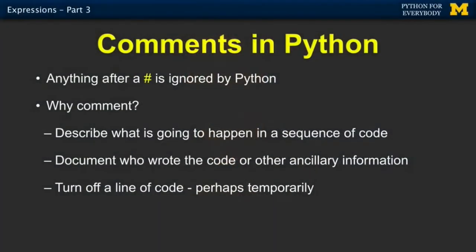And comments. Comments are a way for us to add text that's ignored by Python to our programs. And so it's a great way to give a little idea what's going on in code. Maybe there's a couple of lines coming up that are 10 lines long that's a little complex, and you want to say, oh, all this is really doing is reversing the order of these two things, or who knows what. Or you might document who wrote the code, and you can actually just take a line of code and put a pound sign in front of it, instead of deleting the line of code. And sometimes you do that for debugging. You add debugging code, and then when you don't want the debugging code, you just put a pound sign in case you want to take the pound sign out to turn the code back on. So I use it as a way to turn lines of code off and on.